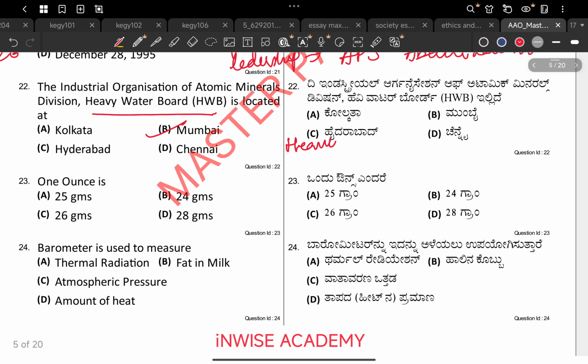Heavy water, it is water is H2O, but heavy water is D2O. D is an isotope of hydrogen. D atomic weight is 2 units. Whereas hydrogen is 1 unit. So it is an isotope.